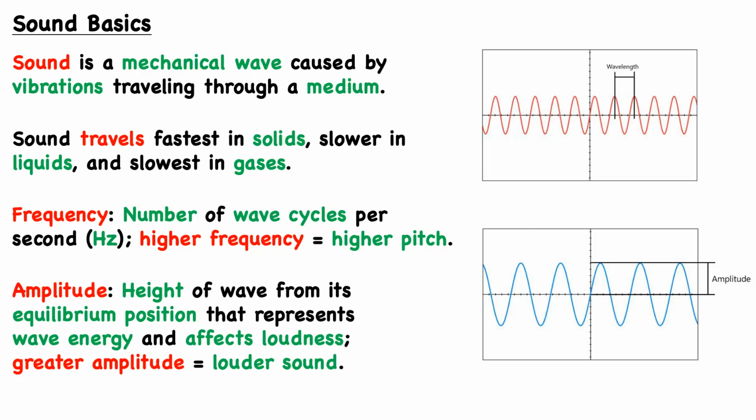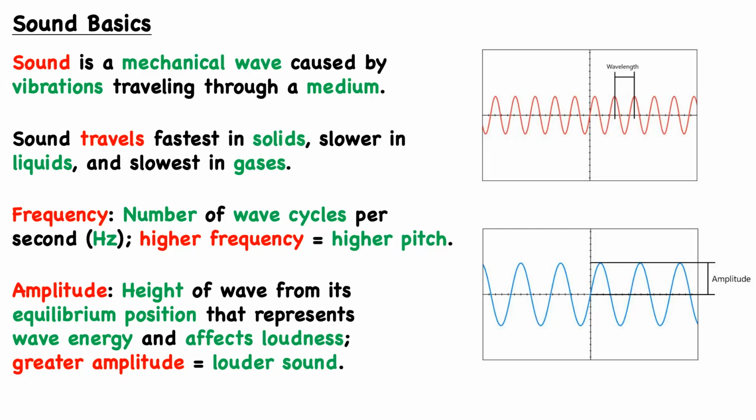So in this video, we're going to talk about acoustics, and we'll start with a discussion surrounding sound basics. So first of all, what is sound? Well, sound is a mechanical wave that's caused by vibrations traveling through a medium. Now, when we say medium, we basically just mean the matter through which the wave translates. So for example, this can be a desk, a wall, a table, really any object, water, air.